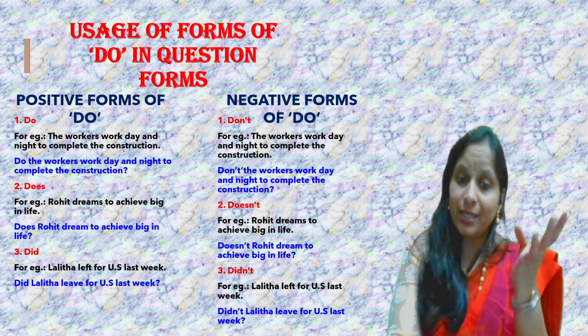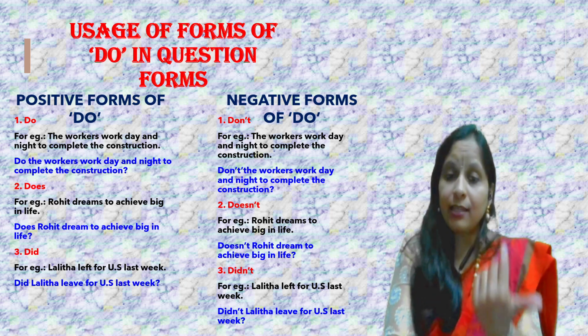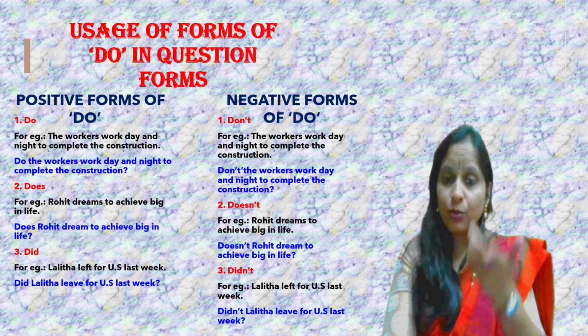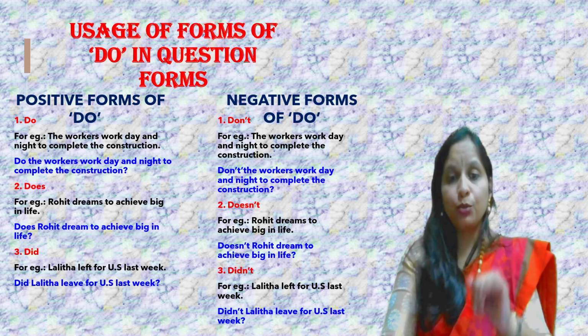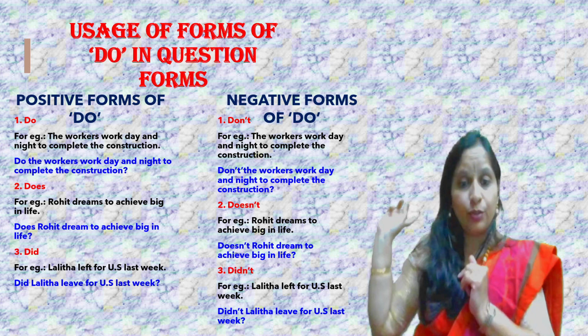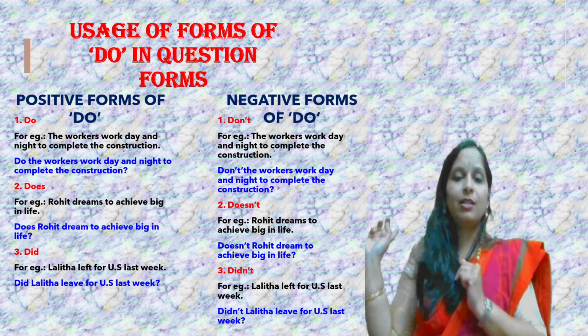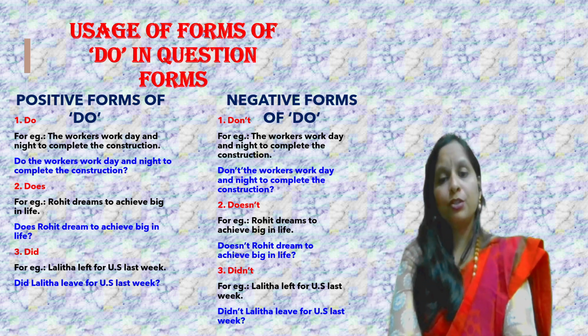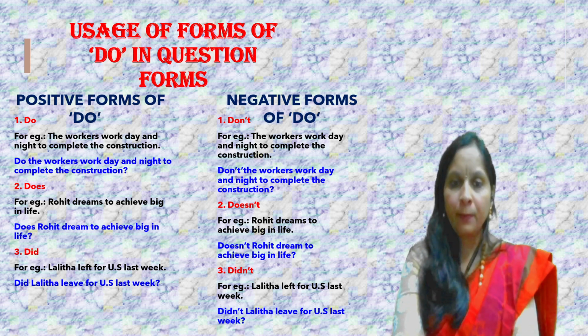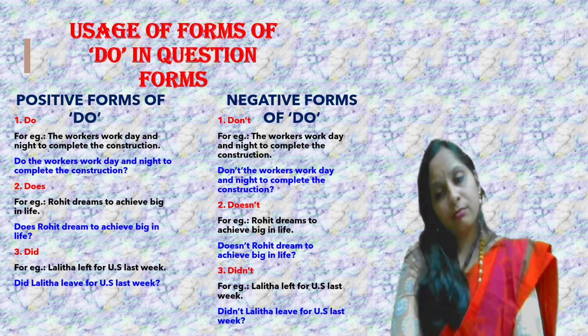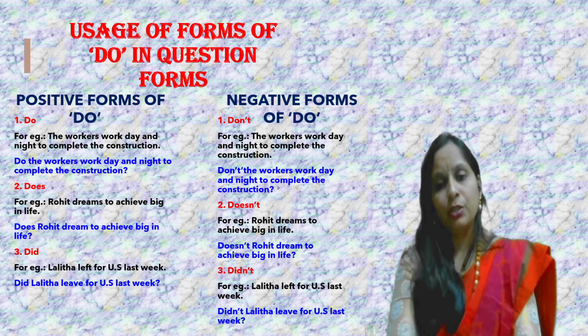Okay? Check the last, third one, you will understand. Lalita left for US. As I said previously, Lalita left for US. So left is in the past tense. If at all you need to use, you have to use did or didn't. Didn't Lalita leave for US last week? Doesn't, if you want to include.